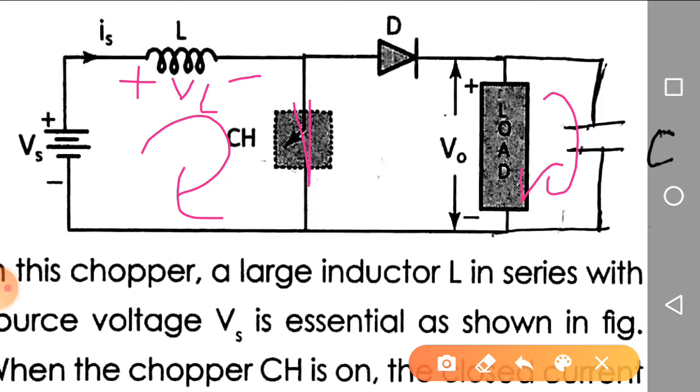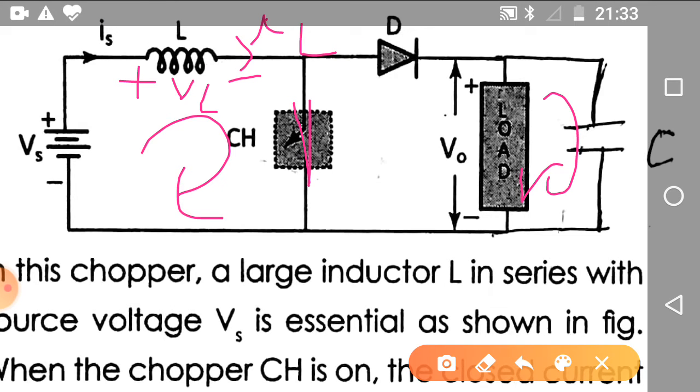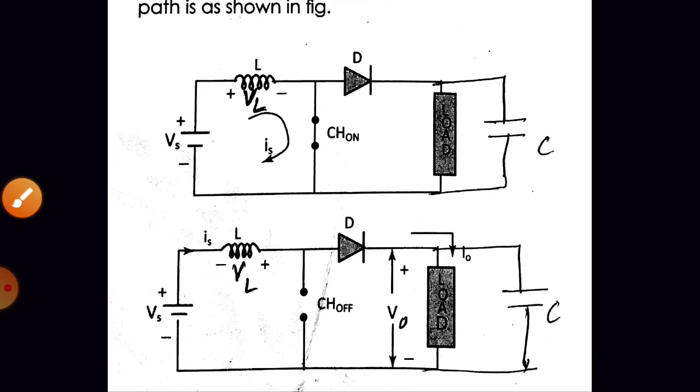Current flowing through the inductor, that is nothing but IL, right? It goes on increasing slowly. Inductor stores the energy, right? That's why the inductor current goes on increasing slowly.